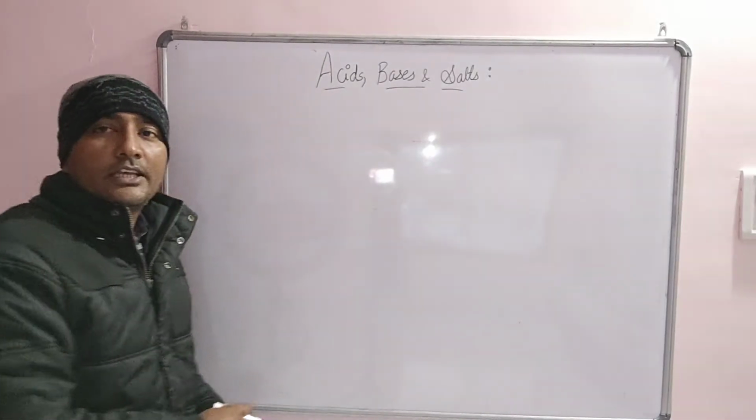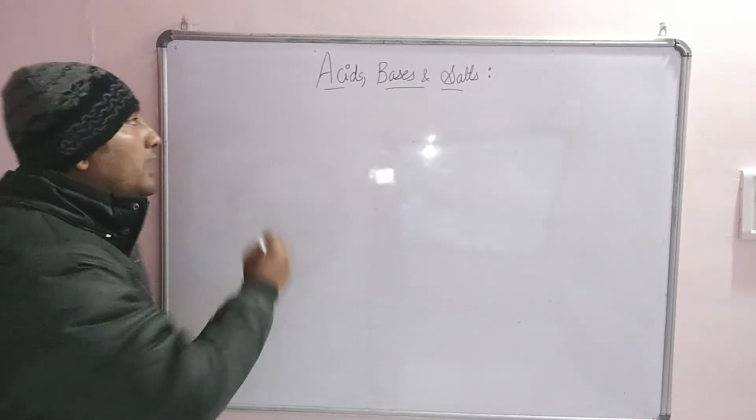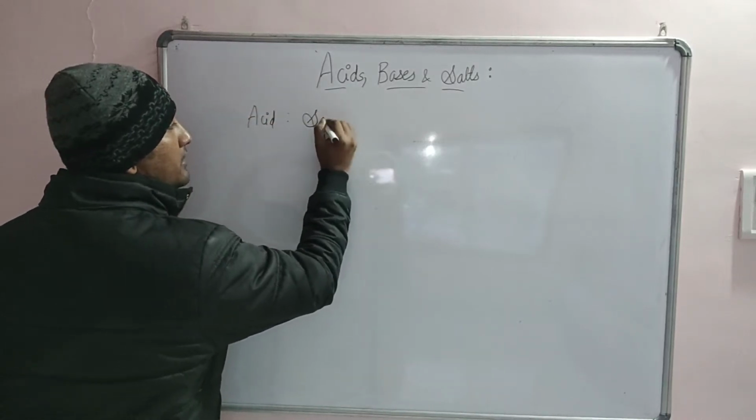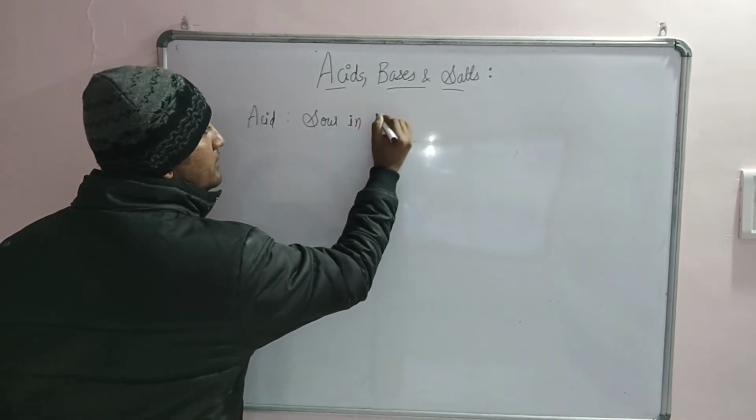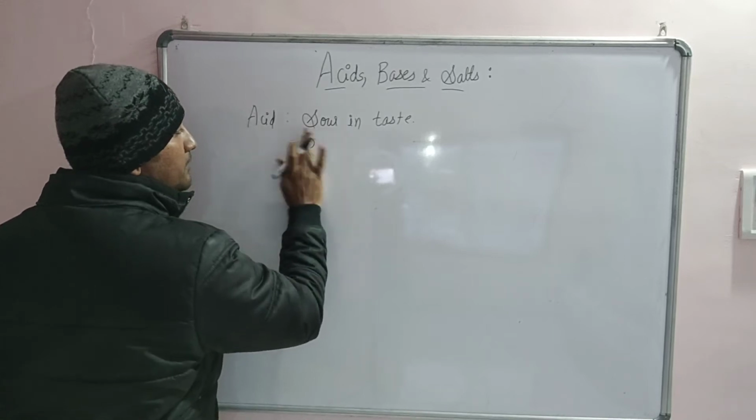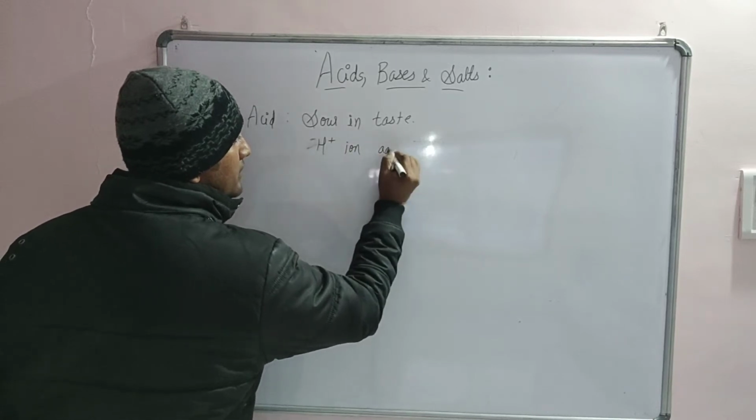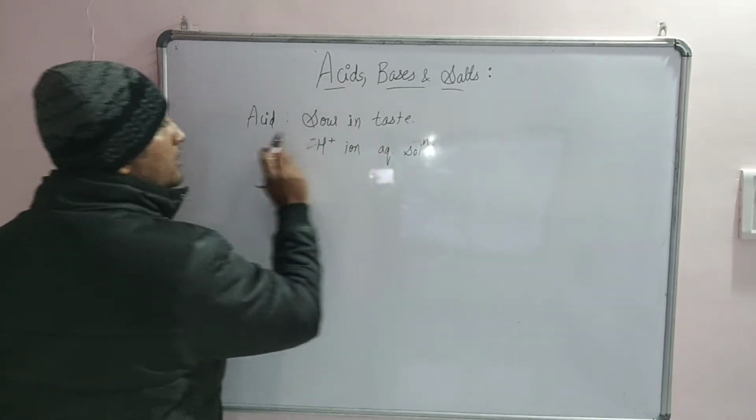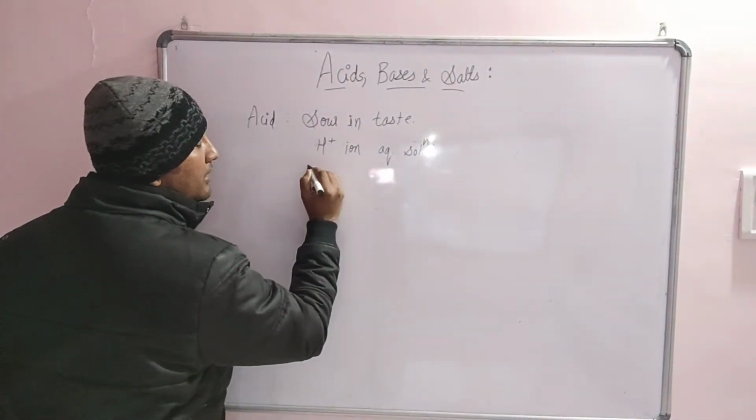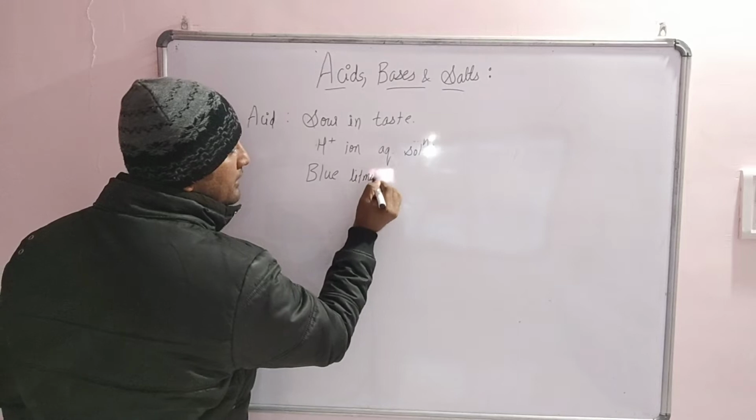We are discussing the topic of acids, bases and salts. As per the definition we follow today, acids are the substances which are sour in taste. Second, they dissociate into H+ ions in aqueous solution. And lastly, they turn blue litmus to red.